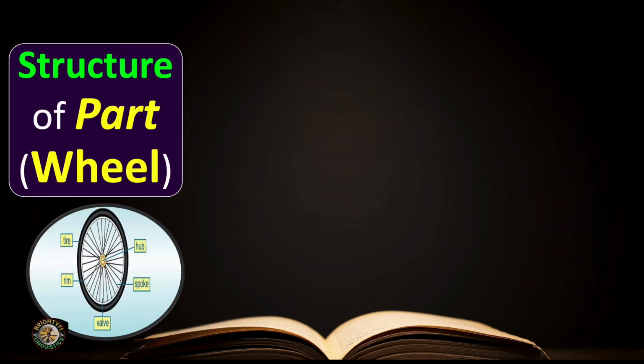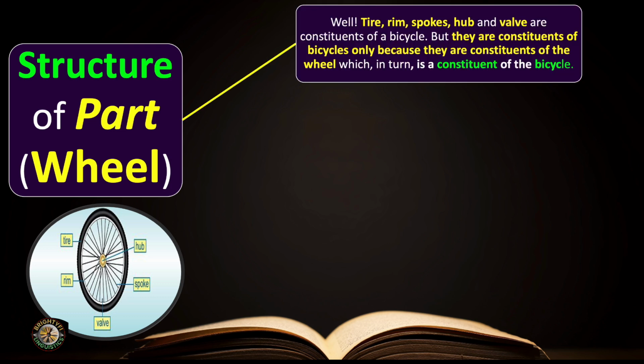We continue. A structure of part. Here in this case we talk about the wheel as a part of the bicycle, a constituent of the bicycle. Well, the tire, rim, spokes, hub, and valve are constituents of a bicycle, but they are constituents of the bicycle only because they are constituents of the wheel, which in turn is a constituent of the bicycle.